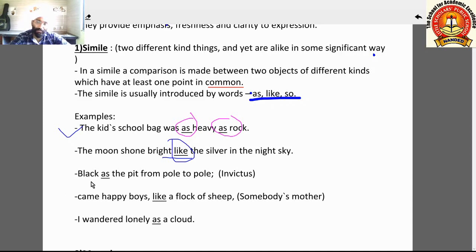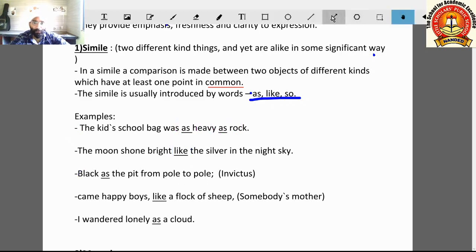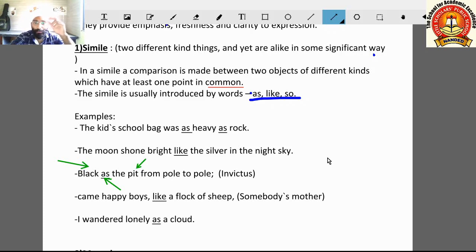Now come to the third example: black as the pit from pole to pole. Here the word as is used to show the similarity between two objects which are black. Something is black as the pit. Pit means a deep, long hole, you can say. And this example is from the poem Invictus.